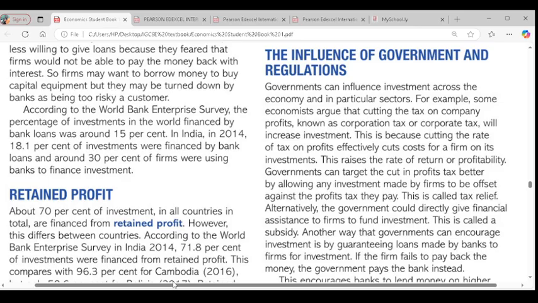Do you get it? Yes. And sometimes government also uses tax relief. Government allows firms to invest and ensures that whatever tax they want to pay is offset from the investment. Clear?